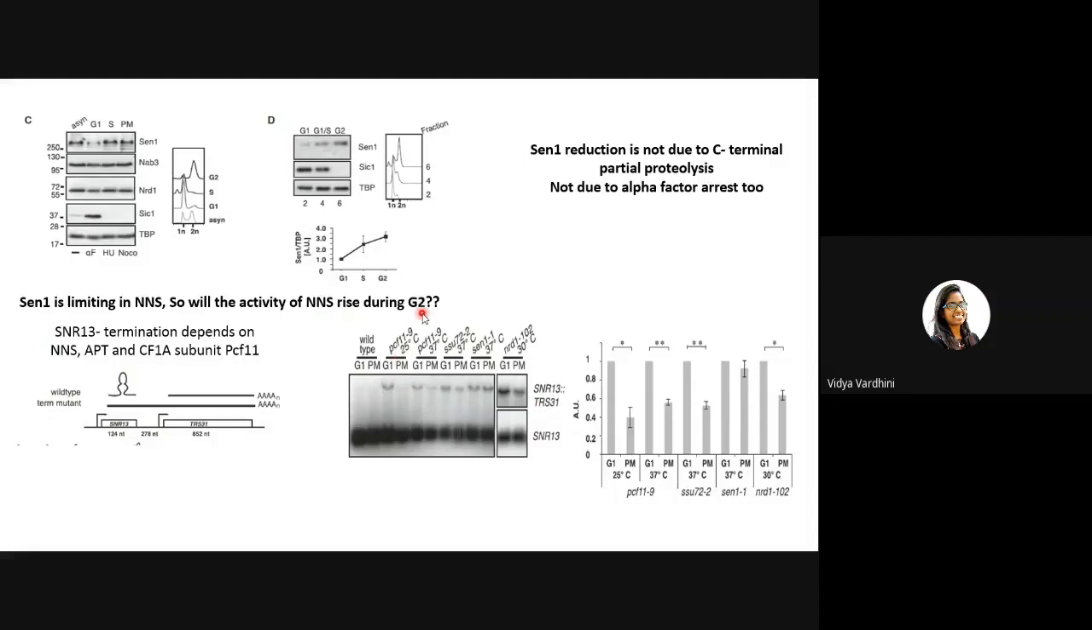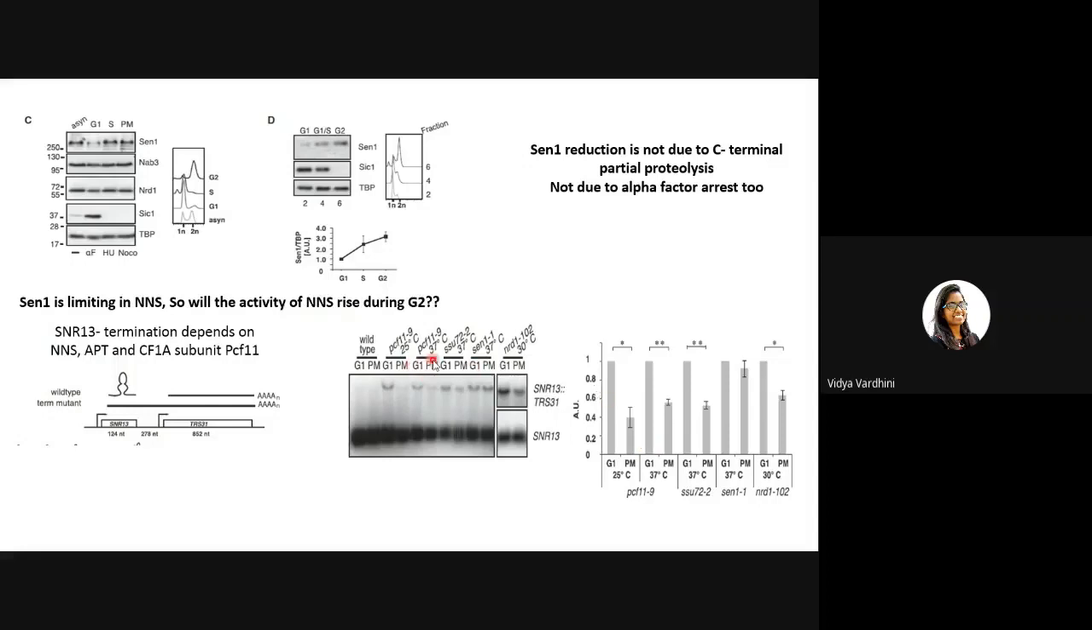Whereas in the PCF11 temperature sensitive mutant at permissive temperatures, you are finding this in G1. Because in G1, SEN1 levels are low, right? So you would find this. Since SEN1 levels are low, transcription termination is not happening, so this entire thing is being transcribed. Hence, you find the band in G1. Whereas in prometaphase, that is mitosis, you can see that there is significant reduction in the SNR13 bicistronic RNA.